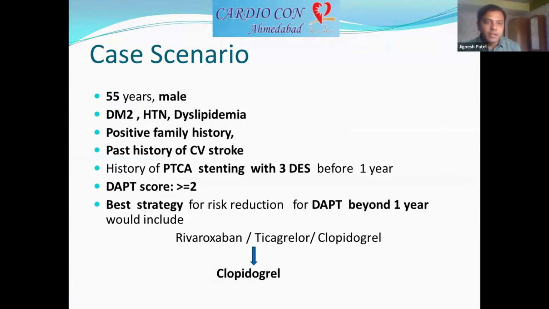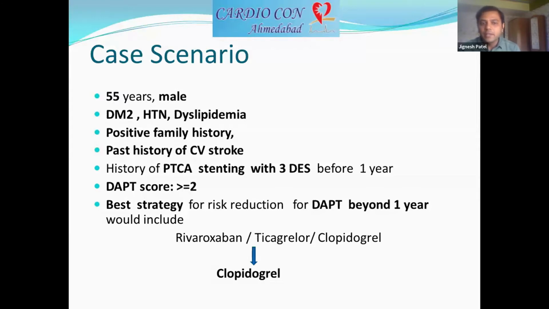We have a case here, a 55-year-old male, diabetic, hypertensive, dyslipidemia, with a strong family history of ischemic heart disease, and he also has a past history of CV stroke 2 years back, which has completely recovered. On top of that, he had three drug-eluting stents in his coronaries. So looking at the risk factors, he is very high. The patient is at high risk of future ischemic events.